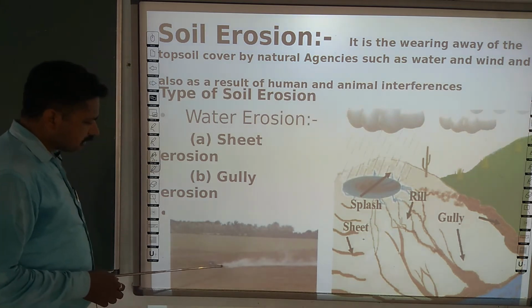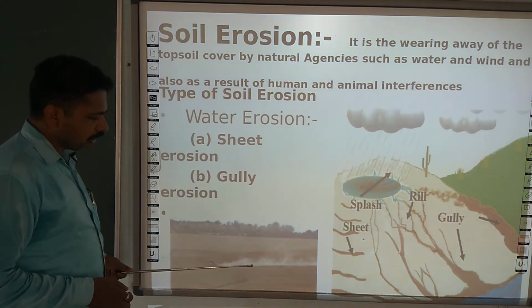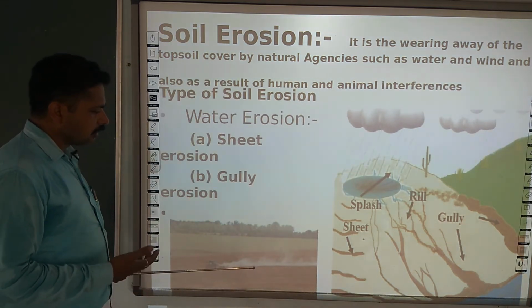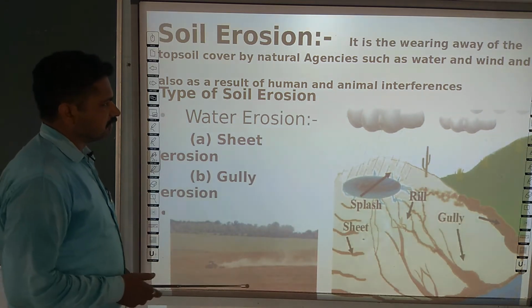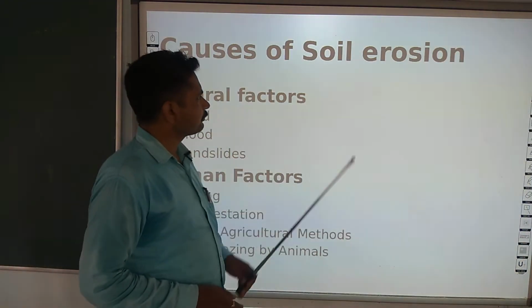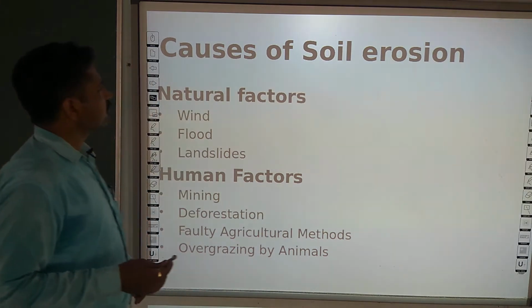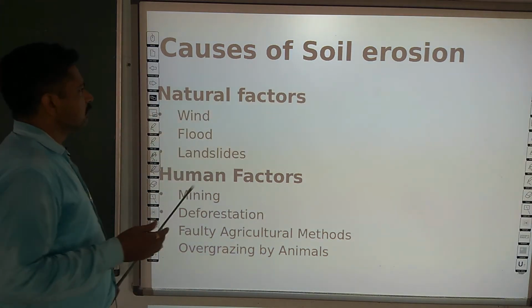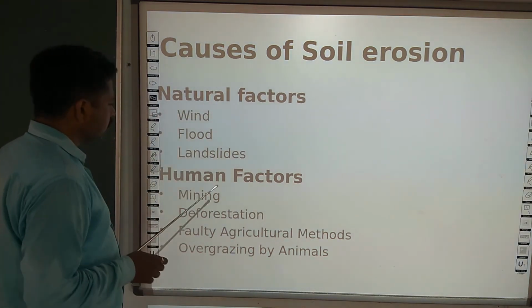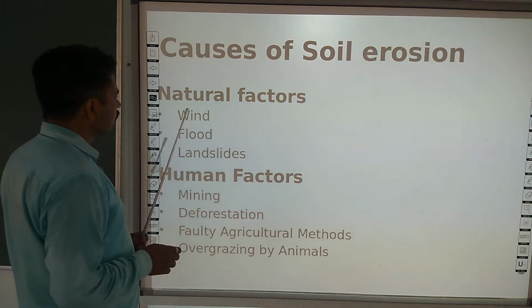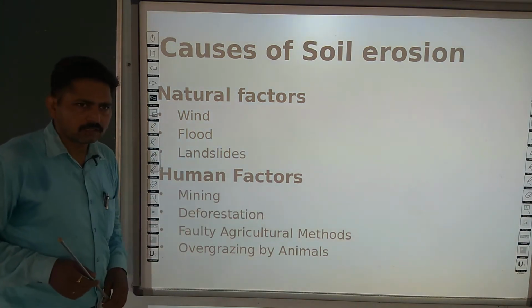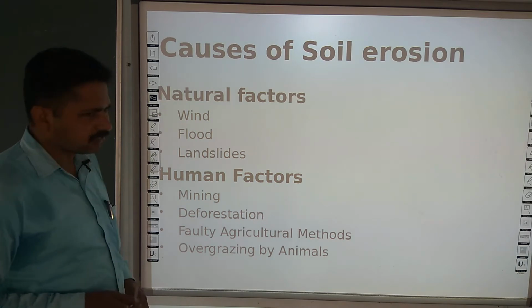So, due to these activities, the soil of a particular area or particular land gets depleted. Next, we have to discuss the causes of soil erosion. These may be natural and human factors. In natural factors, there are wind, flood, landslides, avalanches, etc.